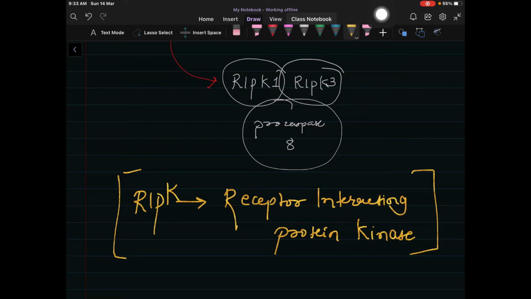So the formation of the RIPK1, RIPK3, procaspase 8 complex will not let procaspase 8 get converted into caspase 8. As we know, if it is converted into caspase 8, there will be apoptosis, but we want necroptosis here. So what will this complex do?